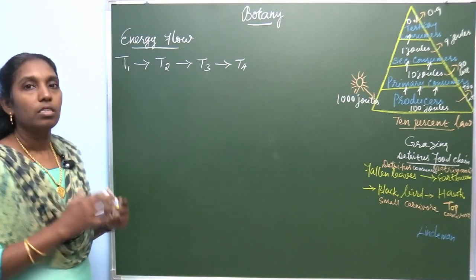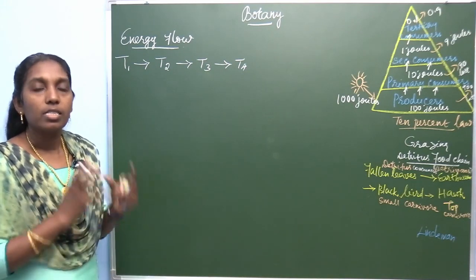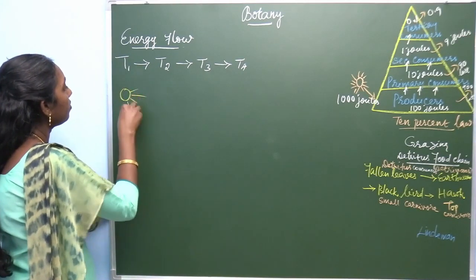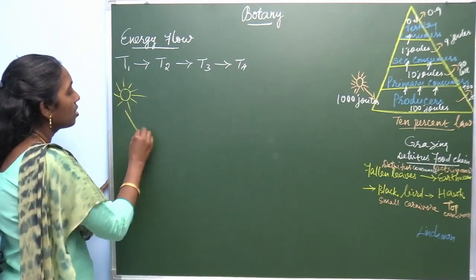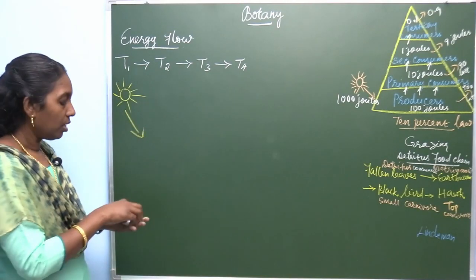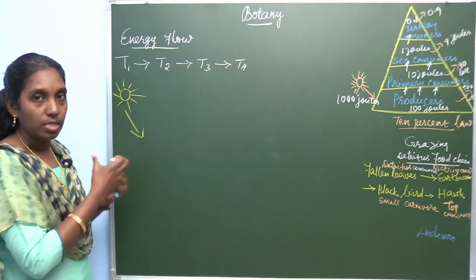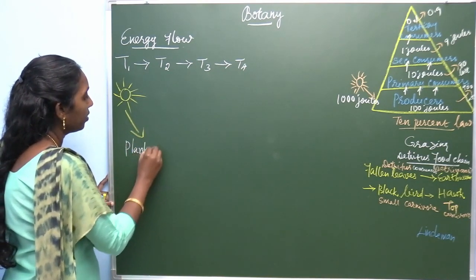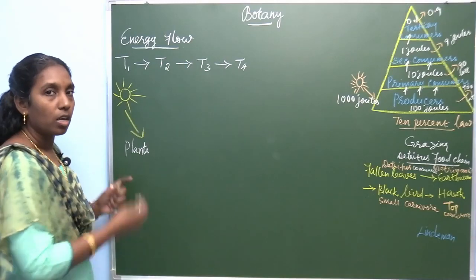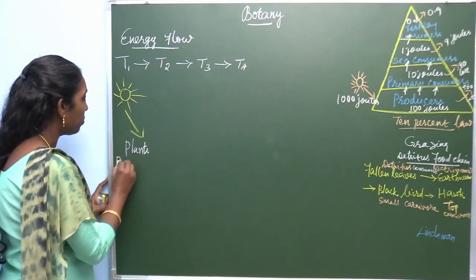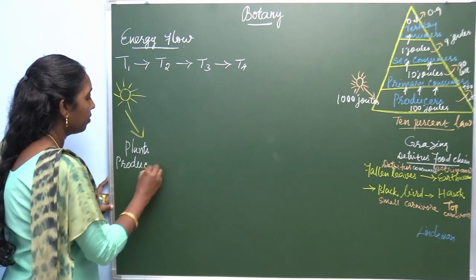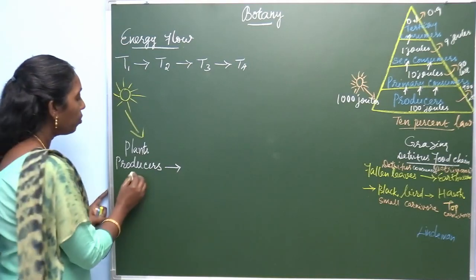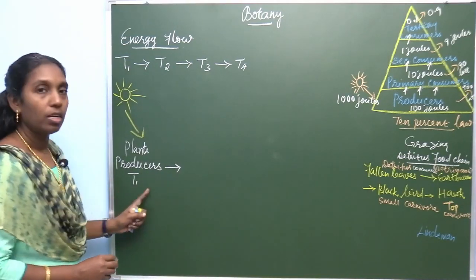For example, the producers. You know that the sun is the source of energy. From the sun, the energy is obtained by green plants. So, these green plants are considered as producers. The first trophic level, T1, producers, are named as trophic level 1.